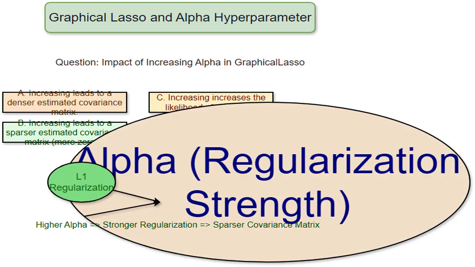L1 regularization. This refers to a type of regularization technique used in graphical lasso. L1 regularization adds a penalty proportional to the absolute value of the coefficients in the model. This penalty encourages some coefficients to become exactly zero, thus leading to sparsity in the model. Think of it like a tax on complexity. The model is incentivized to be simple, sparse, to minimize the tax.